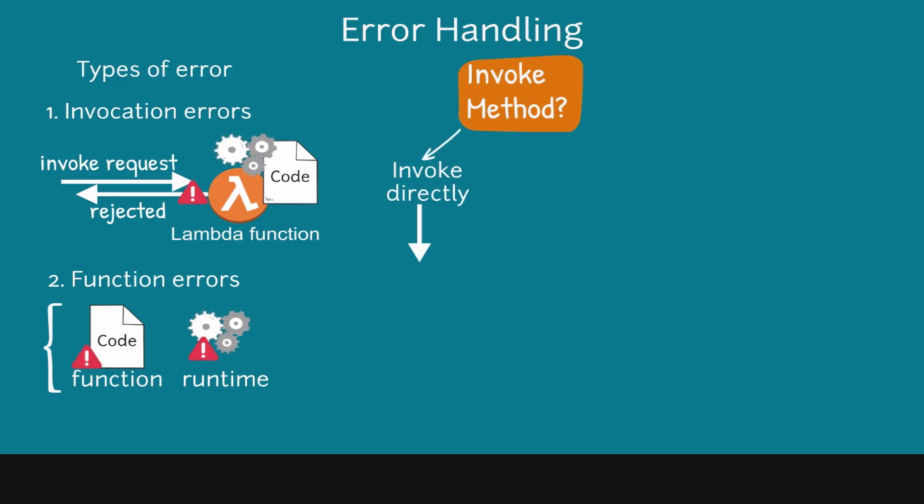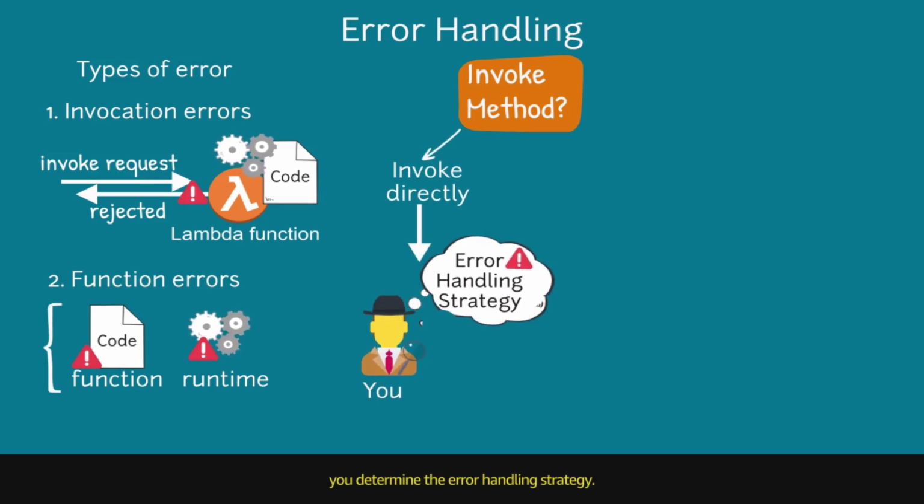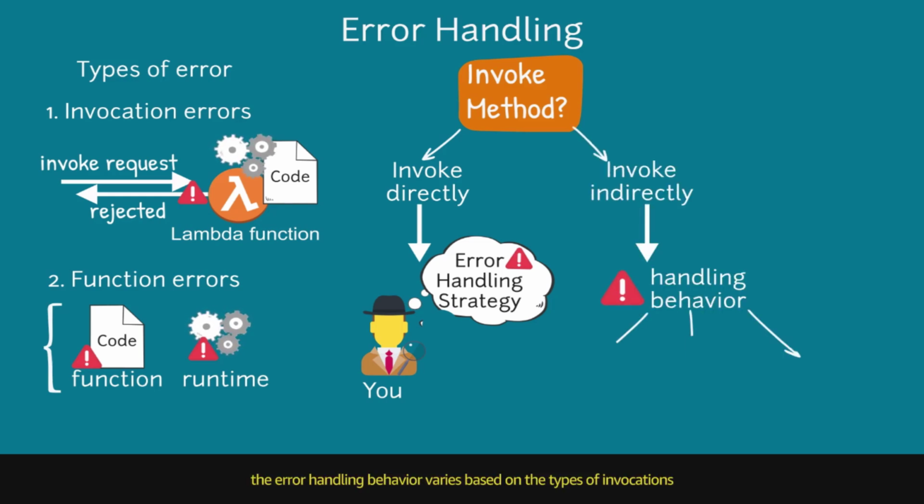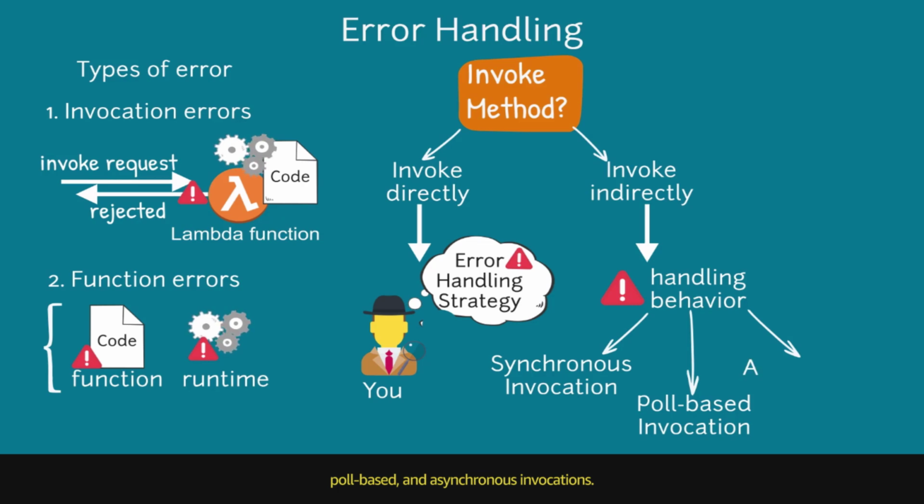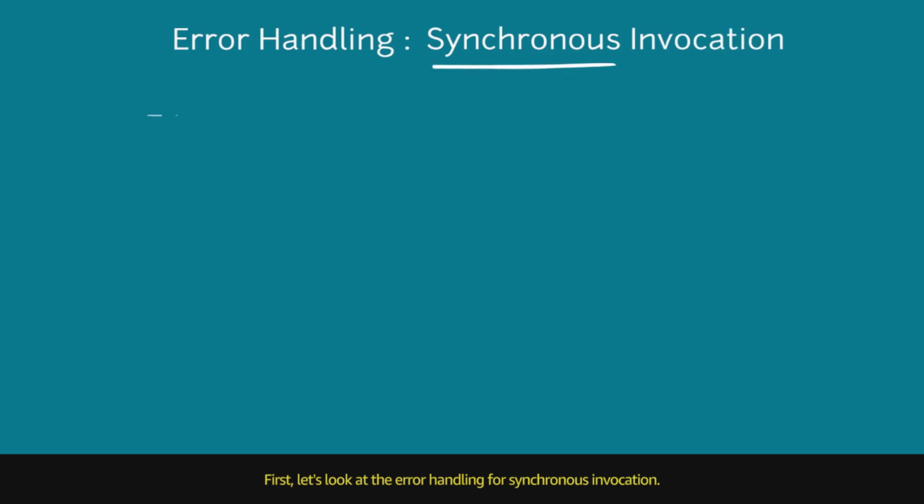When you invoke a function directly, you determine the error handling strategy. When you invoke a function indirectly, the error handling behavior varies based on the types of invocations, including synchronous, poll-based, and asynchronous invocations. First, let's look at the error handling for synchronous invocation.